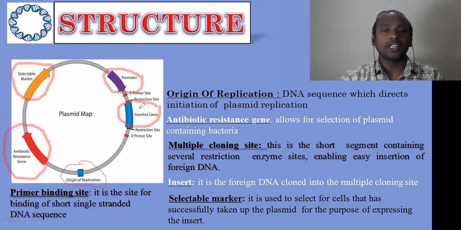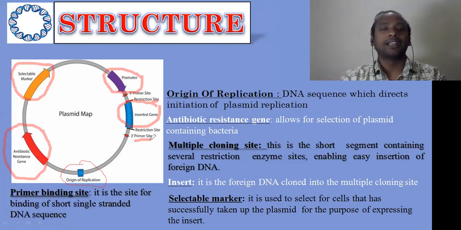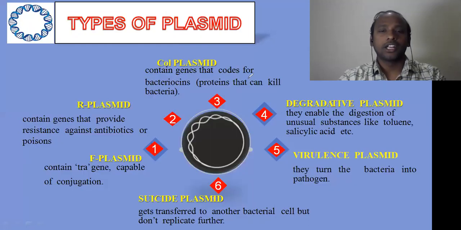Along with this, restriction sites can also be present, which are important for the cloning of multiple genes. Altogether, just remember that only a certain portion of the plasmid is important for the bacteria, and the other portion is not that important. So we manipulate the other portion, which is not required for the plasmid, and insert our foreign DNA for the application of recombinant DNA technology. That's all about the different regions of the plasmid.